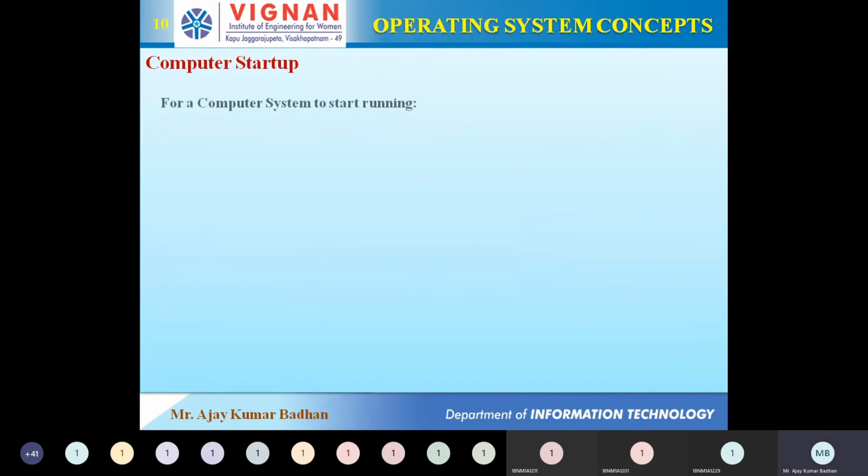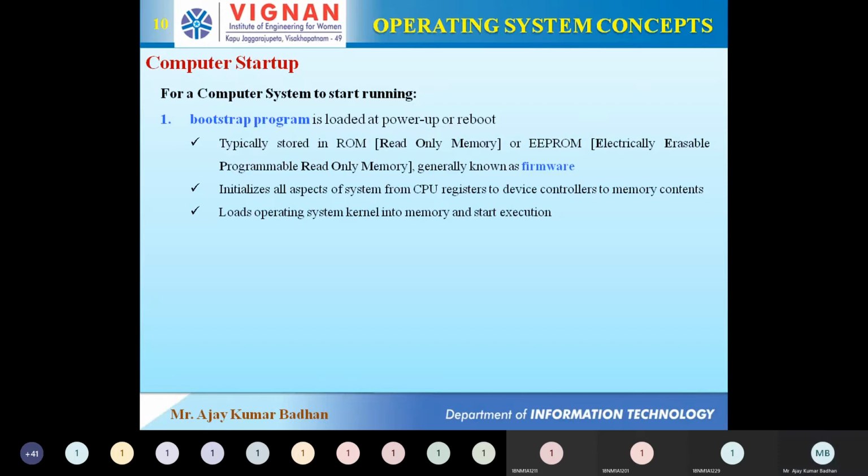Computer startup. So how exactly is the computer system going to start? Many of you might be having laptops or personal computers. So what you are doing is initially switching on your CPU, right? Whenever you switch on the CPU, who exactly is making the operating system get loaded? We are saying that the operating system is a program, like for example when we write a C program.